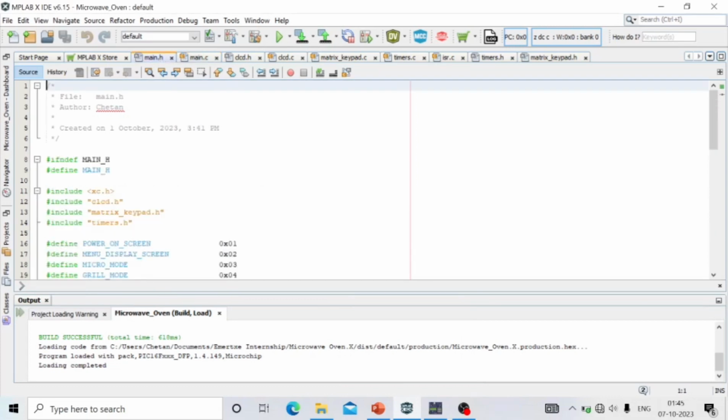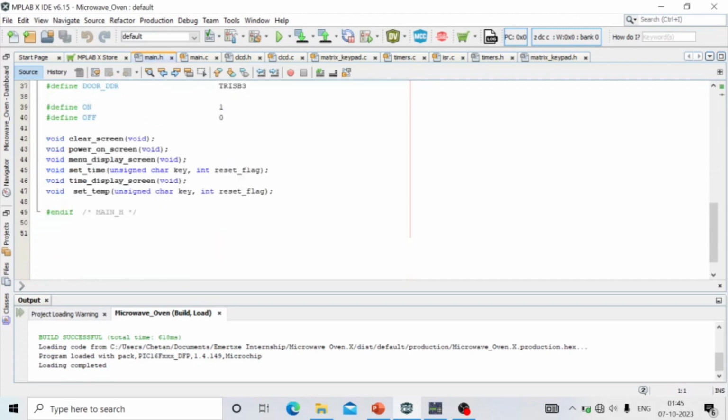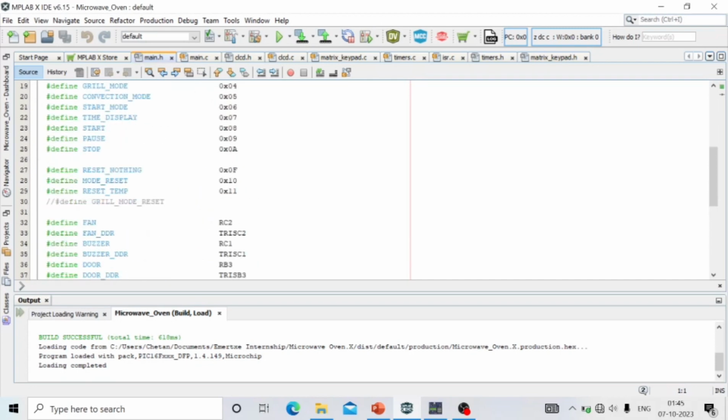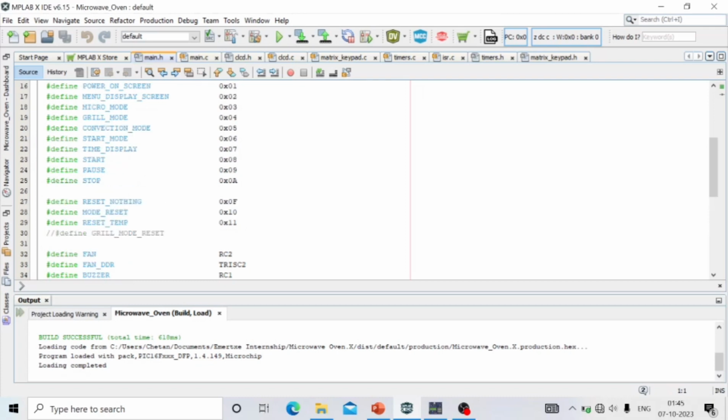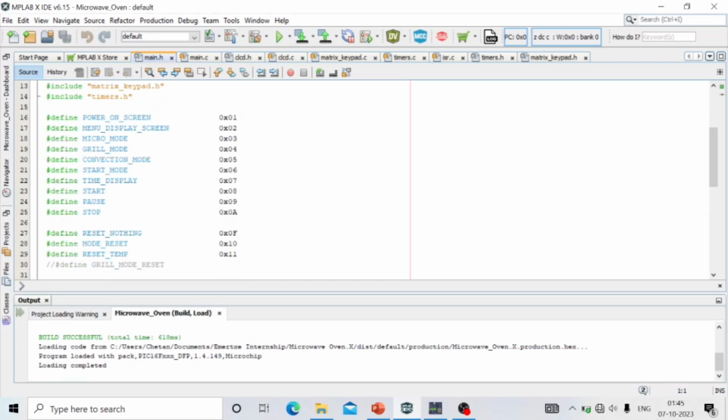Here is the main.h file, where I have defined the fan, buzzer, door, reset nothing, mode reset, reset temp, and the different modes like micro mode, grill mode, convection mode, start mode, time display, start, pause, stop, whichever I have included in my program have been defined here.